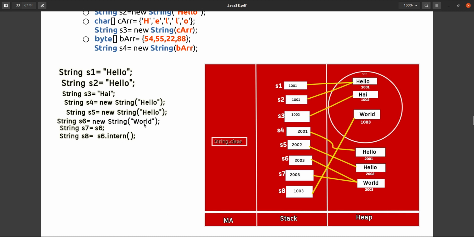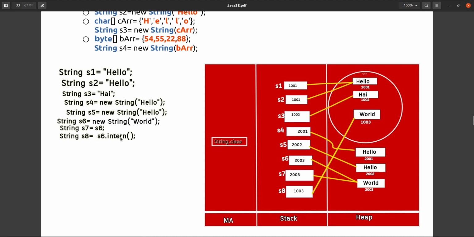Okay, and suppose instead of hello, s6 is world, we are defining world using the new keyword to create the object. So s6 is also eligible for garbage collection because it is outside the string constant pool. S7 and s6 are the same, because both are pointing to the same object, since I am assigning it, so both are eligible for garbage collection.